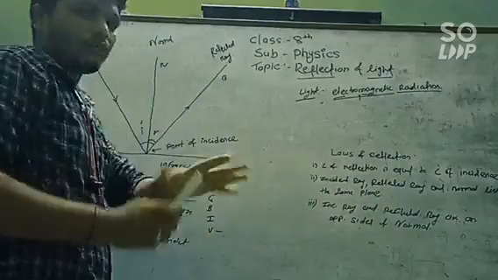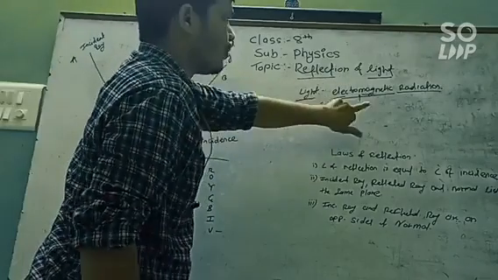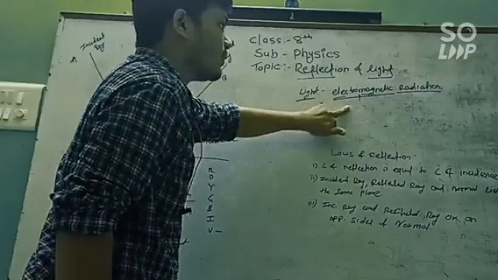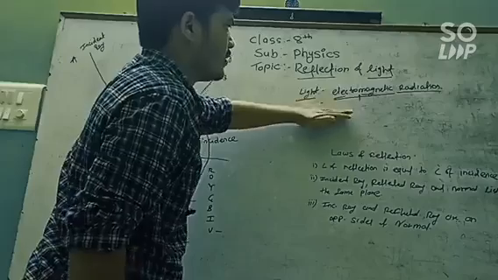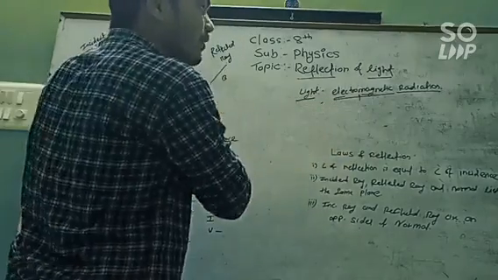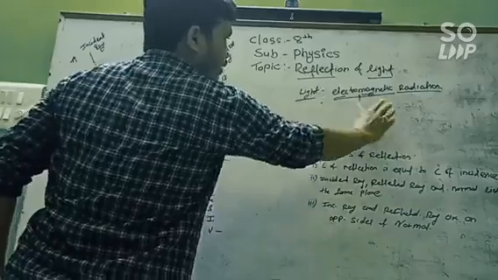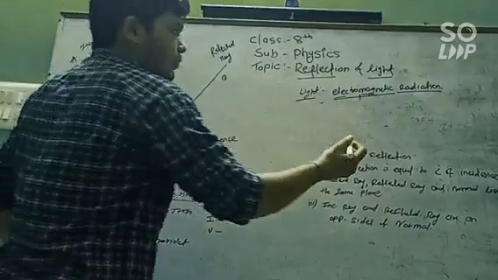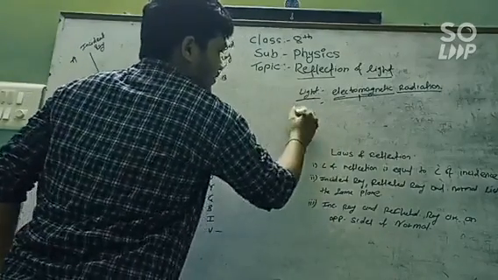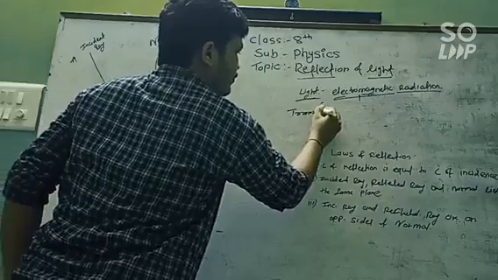So what is the basic information about light? That light is electromagnetic radiation. Electromagnetic radiation means the radiation or the wave in which the electric and the magnetic field are perpendicular to each other. We call that electromagnetic radiation. Therefore light is electromagnetic radiation. And which type of wave is light? That is a transverse wave.